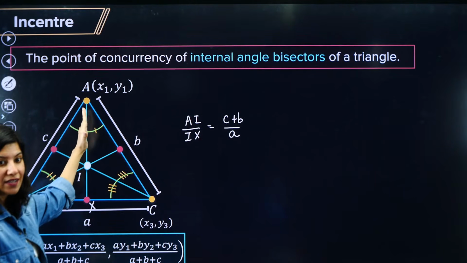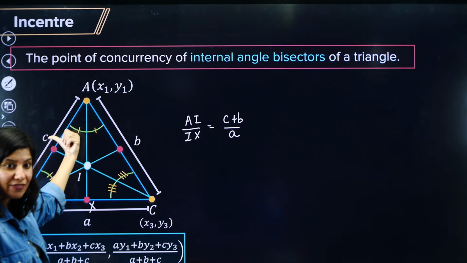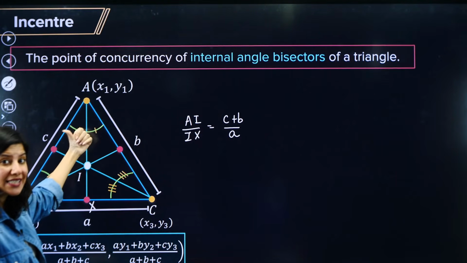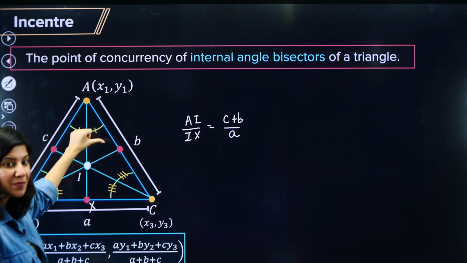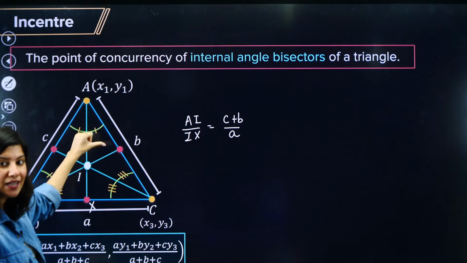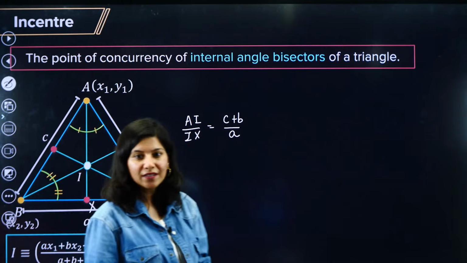So just tell me AI. Just add left and right, or you can say the adjacent lengths. So that is going to be b plus c. Can you see b plus c in the numerator? B plus c, and the remaining thing will be in the denominator.